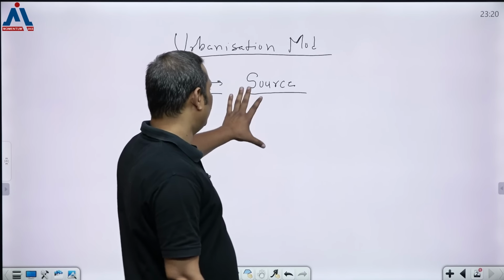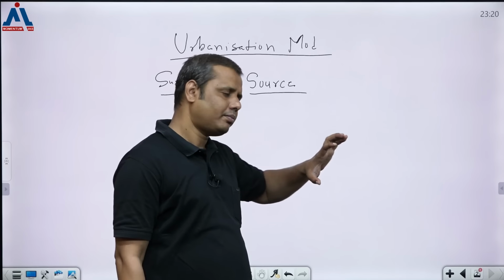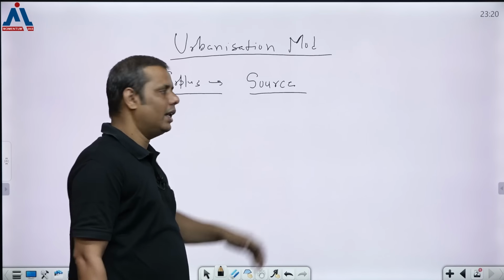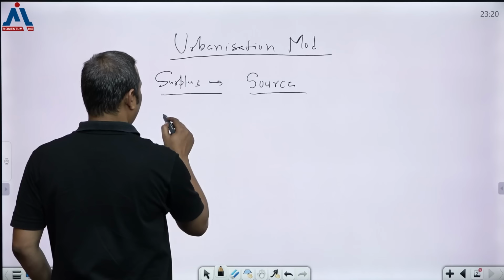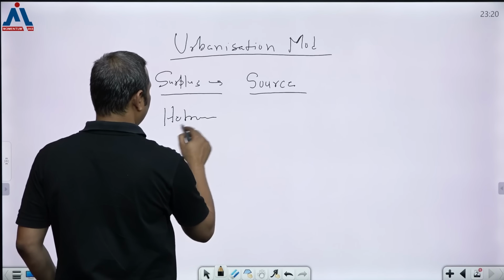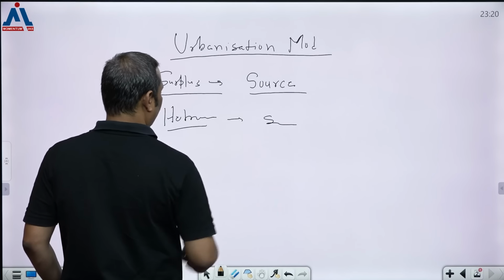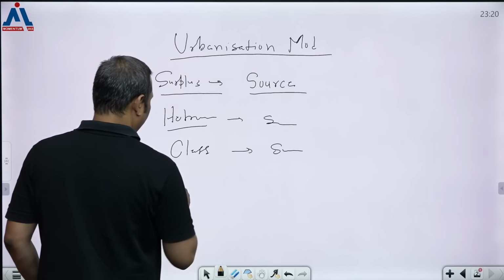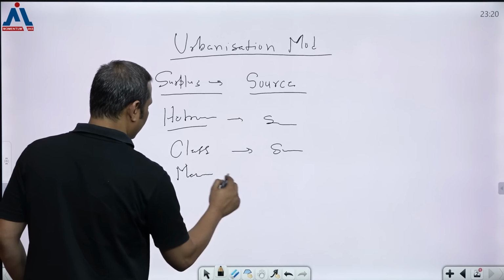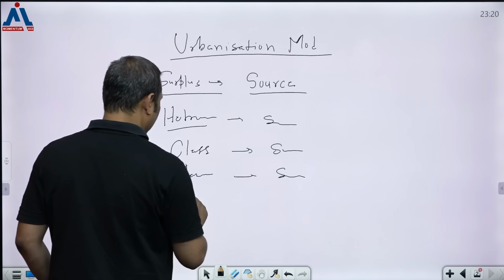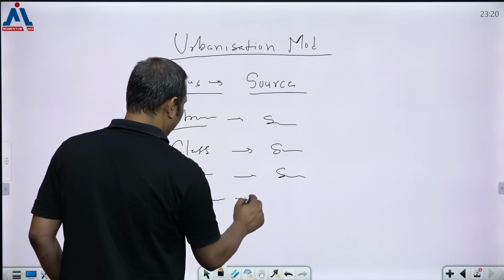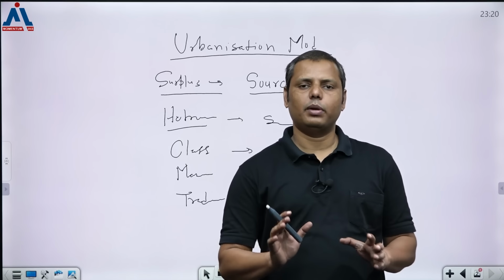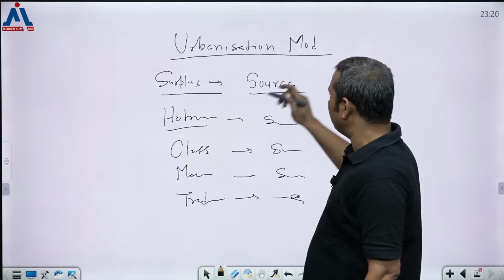Got my point? So what are the sources which are giving us this? You can refer to the PDF that I have been uploading. You can find all these things in the PDF. For surplus, one source. Let's say you are writing about heterogeneity, again one source through which you can talk about it. You talk about the class configuration, again you can refer to one source. You can write about manufacturing, again one source, like the Jatakas you have been referring to. Let's say you talk about trade and commerce, again one source that you have been referring to. So all these ideas should be supported by facts, meaning sources.